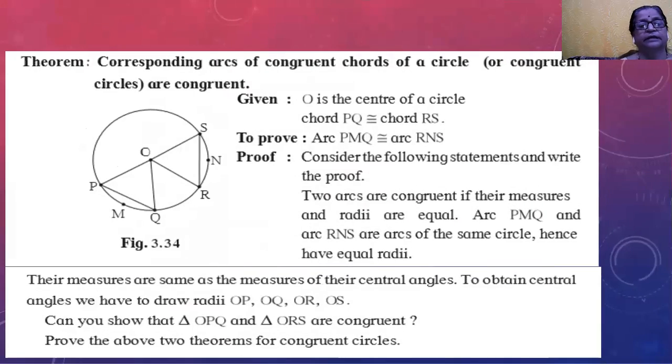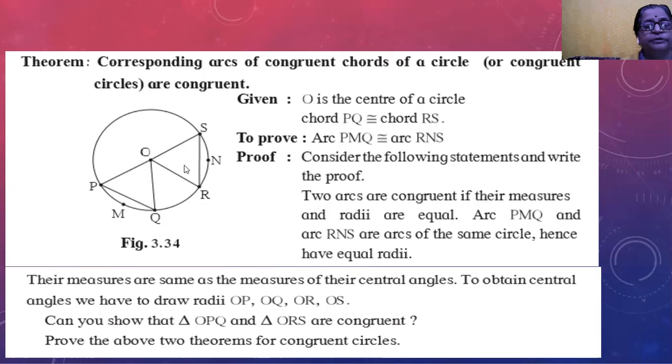In the next theorem, the arcs corresponding to congruent chords of a circle or congruent circles are congruent. Here O is the center point of a circle and chord PQ is congruent to chord SR. Then we have to prove that arc PMQ is congruent to arc RNS.